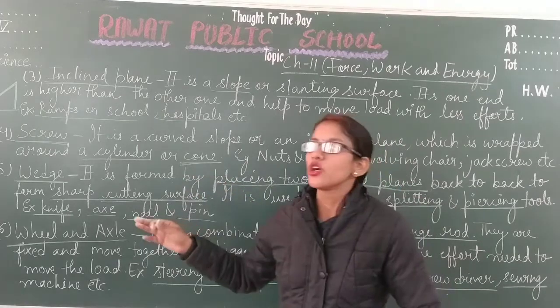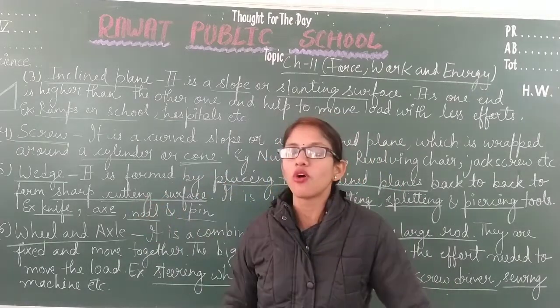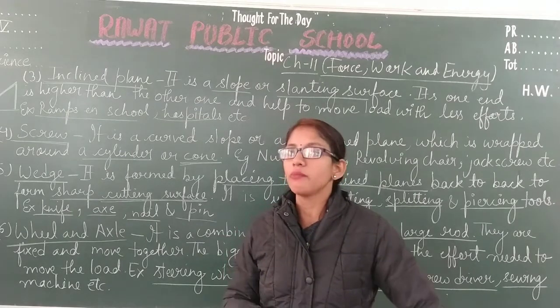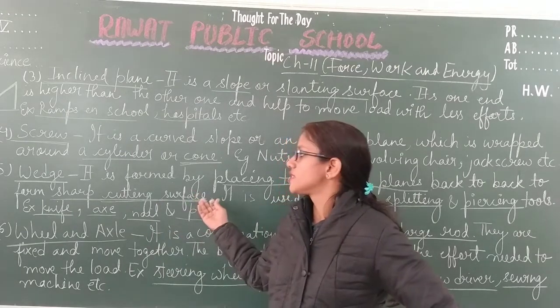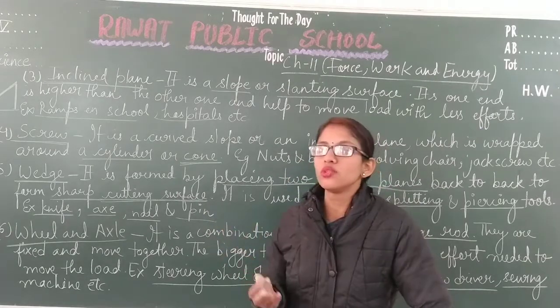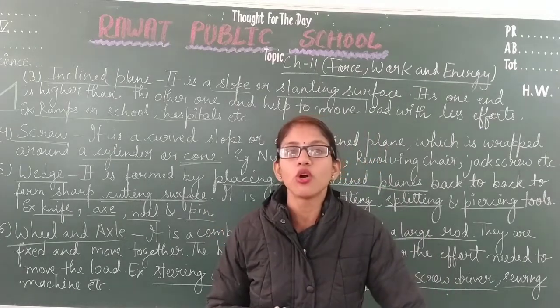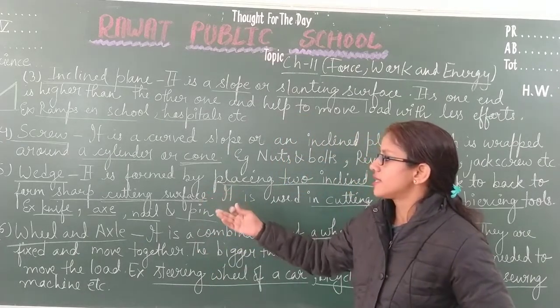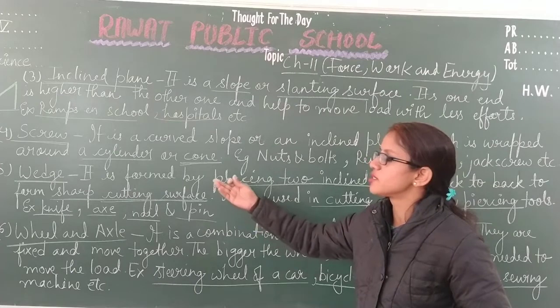The fifth category of the simple machine is the wedge, and it is formed when 2 inclined planes are joined back to back, and a sharp surface is present that is used to cut things. It is used in tools that are used to cut, to split or to pierce an object. Examples are knife, axe, nail, and pin.